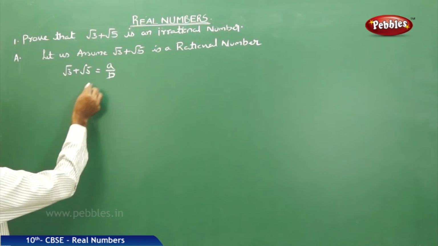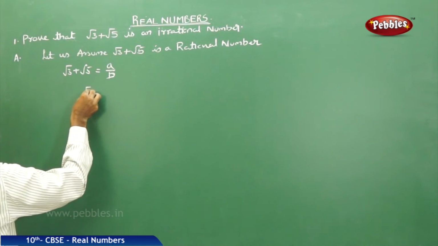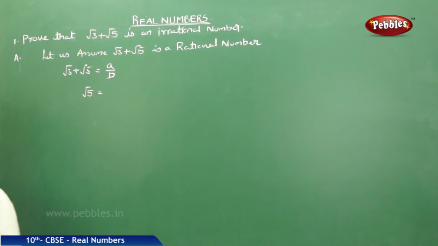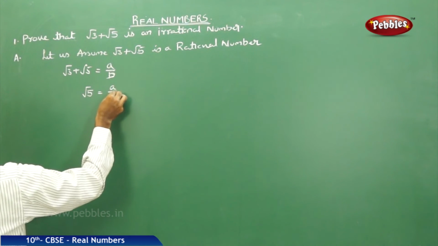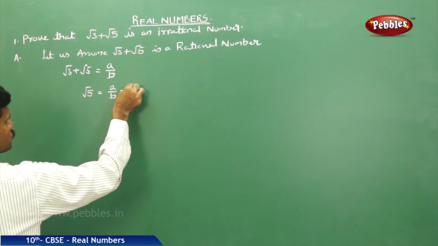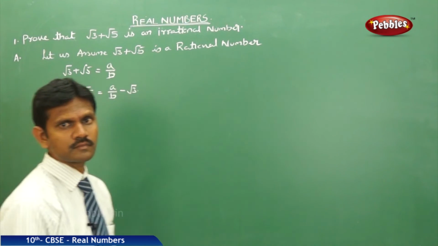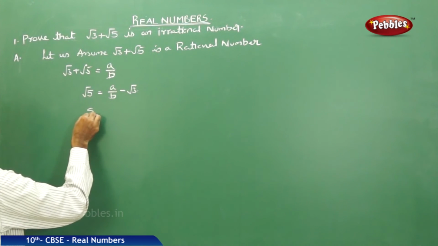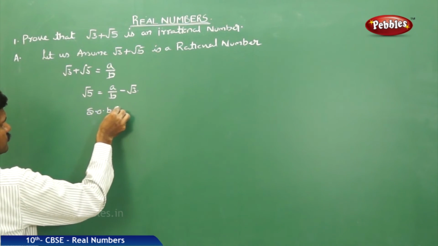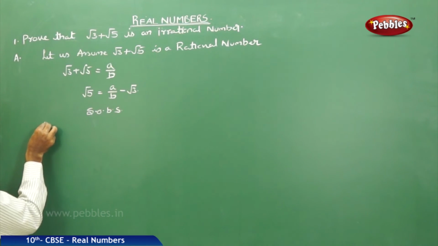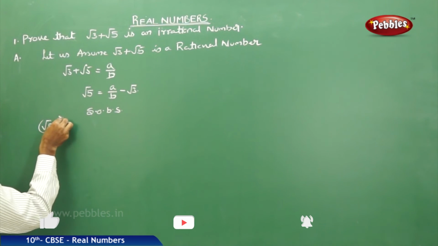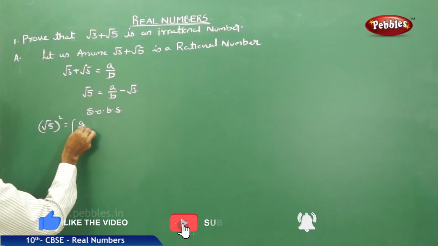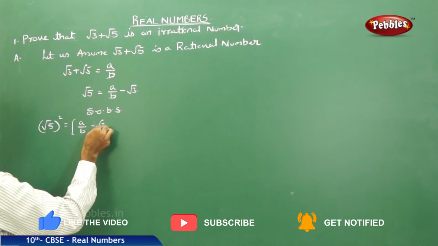Now, root 5 is equal to a by b minus root 3. Next, squaring on both sides, root 5 whole square is equal to a by b minus root 3 whole square.